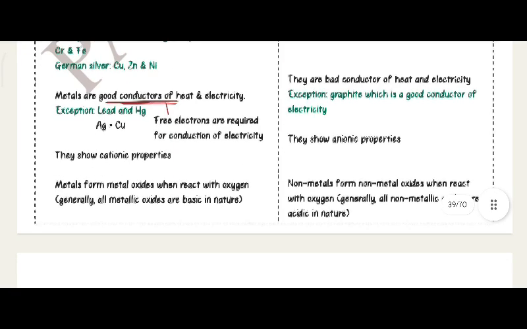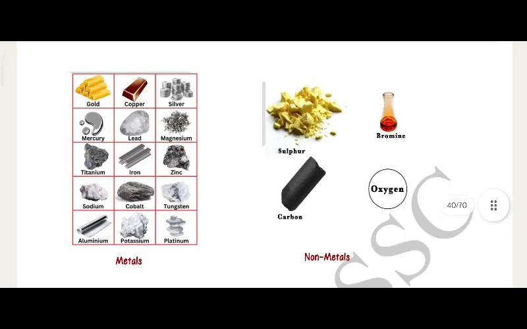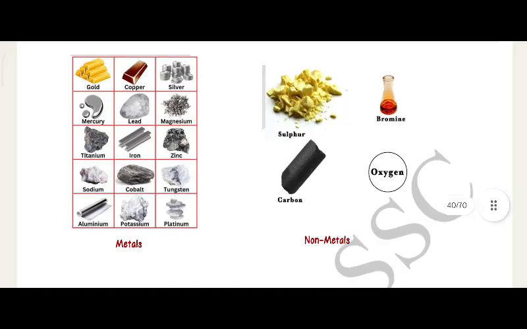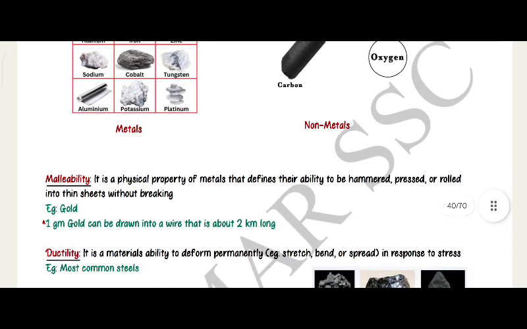Non-metals form non-metallic oxides. Generally, all non-metallic oxides are acidic in nature. Metals: gold, copper, silver, mercury, lead, magnesium, titanium, iron, zinc, sodium, cobalt, tungsten, aluminum, potassium, platinum. Non-metals: sulfur, bromine, carbon, oxygen.